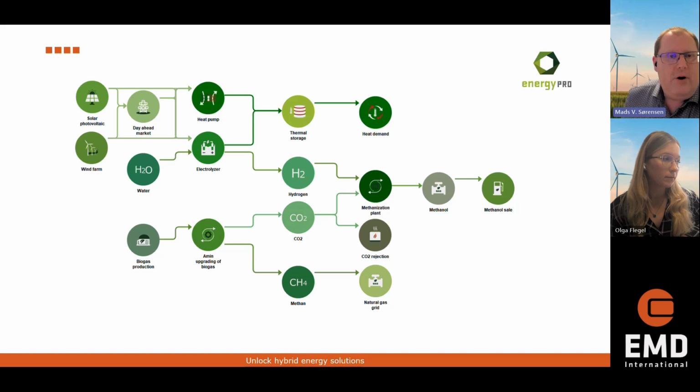Then we have models, and for each of these circles here, we have specified the capacities and capabilities of this specific unit. And finally, we have to put in a willingness to pay. What are people willing to pay for the methanol?